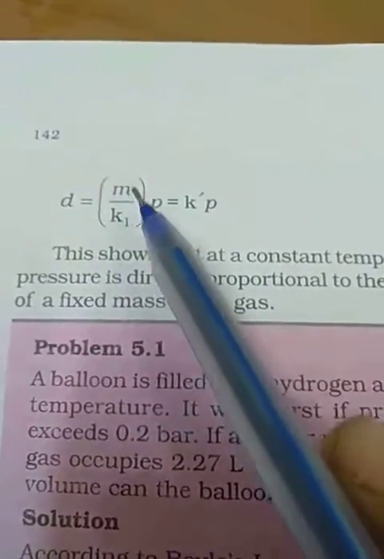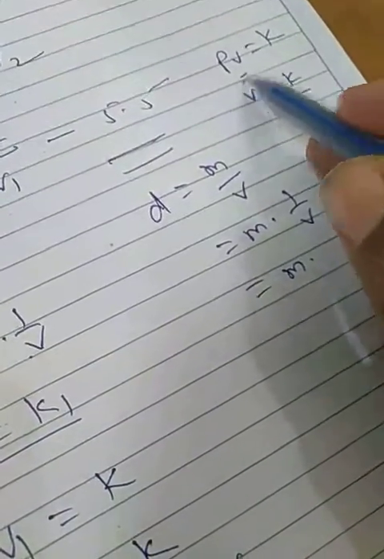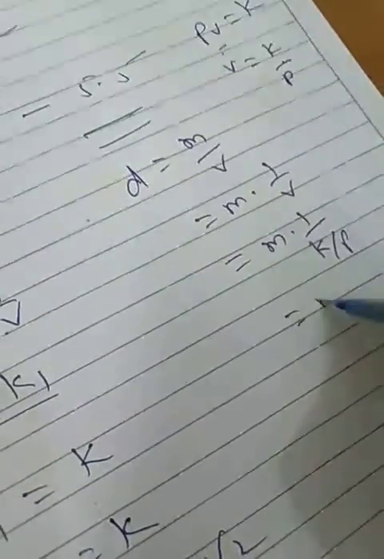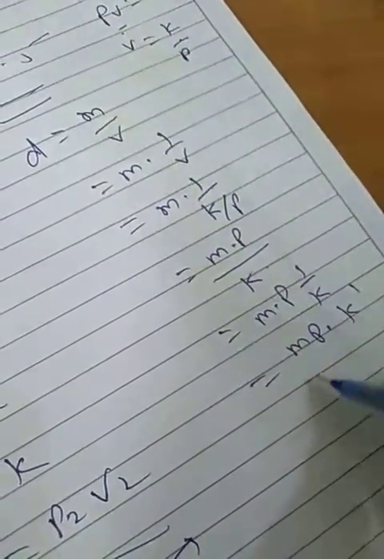D is equal to m upon V. You know the relation PV is equal to K. So V is equal to K upon P. By putting this value of V, D is equal to m upon K upon P, that is, m P upon K. P will come up and K remains here. So K is another constant. So m upon K is another constant, K dash. So D is equal to P K dash.